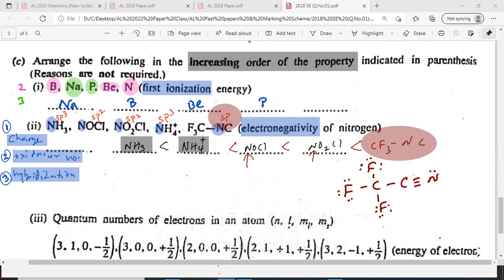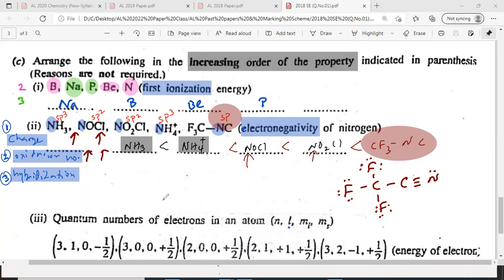Clear? Right. Okay. Then shall I raise this? Any more doubts about this? So again I am repeating this. Please copy down this in a short notebook. Electronegativity depends on the charge, oxidation number, hybridization. Charge increases, electronegativity increases. When the oxidation number increases, electronegativity increases. That means its environment matters, right?